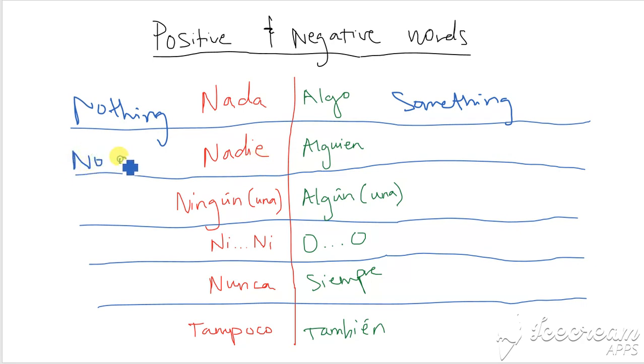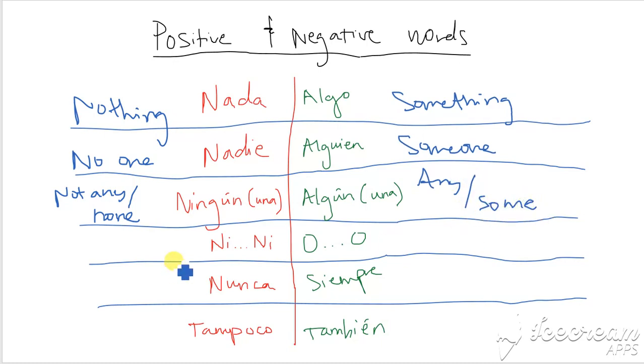Nadie in English would be no one. The opposite is alguien, which in English would be someone. Ningún or ninguna means not any or none. And the opposite of that, algún or alguna, means any or some. Ni, ni, would be neither nor, and the opposite, o, which would be either or.